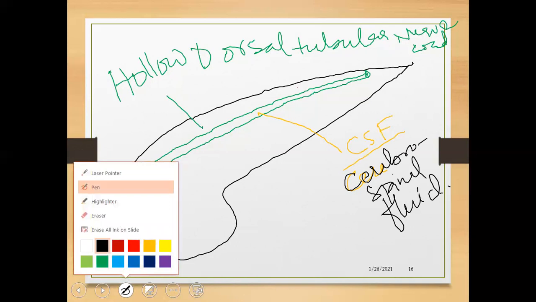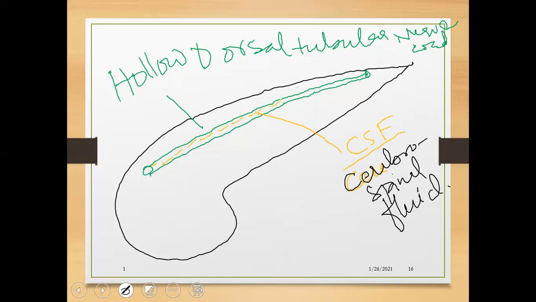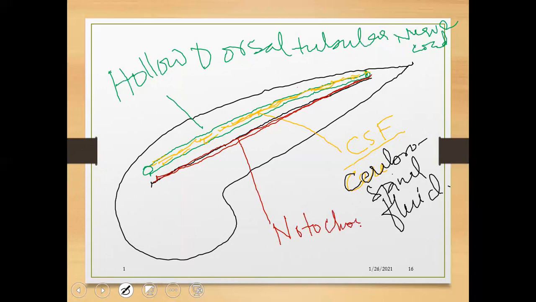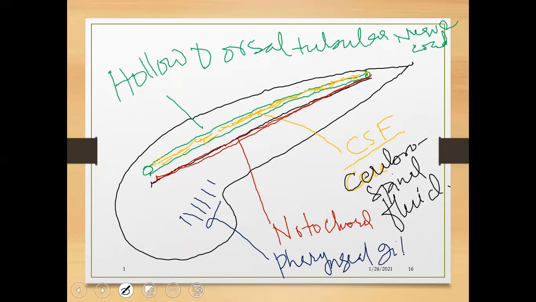Another structure available here is known as the notochord. And here is the availability of pharyngeal gill slits. Dear students, are you understanding me?